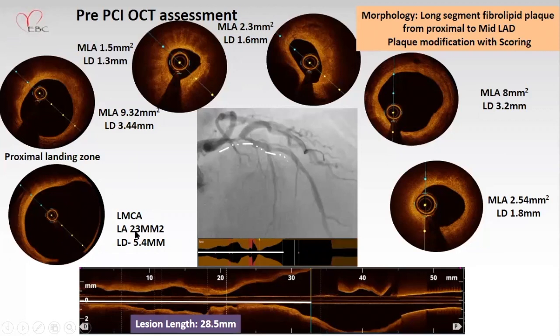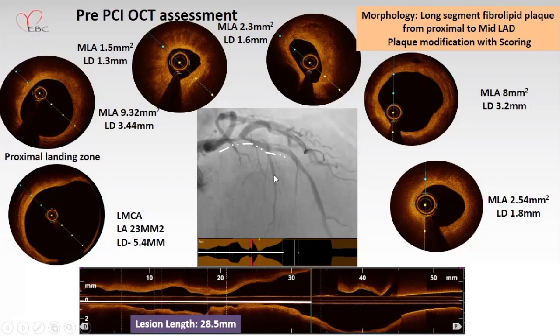You can see the left main area 23 square mm and diameter 5.4, and at the proximal landing zone the mean luminal area is 9.32 square mm and the diameter is 3.5. We have taken OCT from here, but still there is a plaque. We thought it was not that significant a plaque, but OCT showed significant plaque. MLA is 2.5 square mm and the diameter is 1.8. So our intention, because this has a significant plaque burden, is better to extend up to this level.